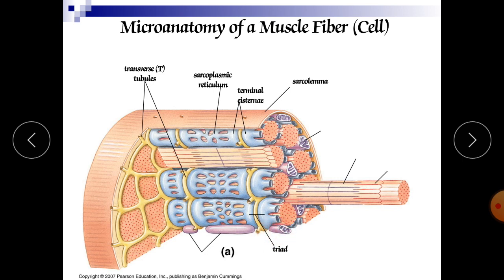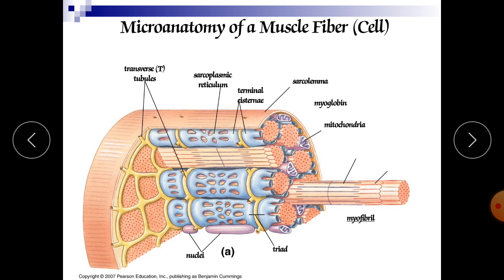Now after this triad, this is the nuclei, which you can see very distinctly. This is the mitochondria, which gives energy to the cells of our muscles. This is the myoglobin. The myoglobin is nothing but the red colored protein of our muscle, so it is called myoglobin. Almost 5% of the total protein in our muscles is myoglobin.